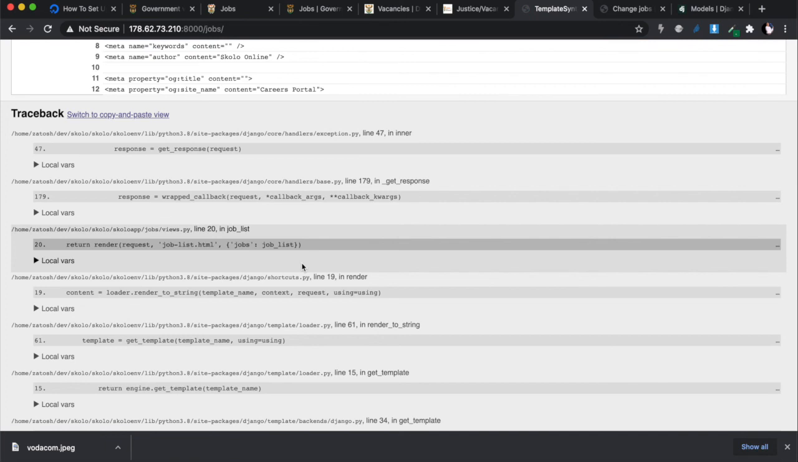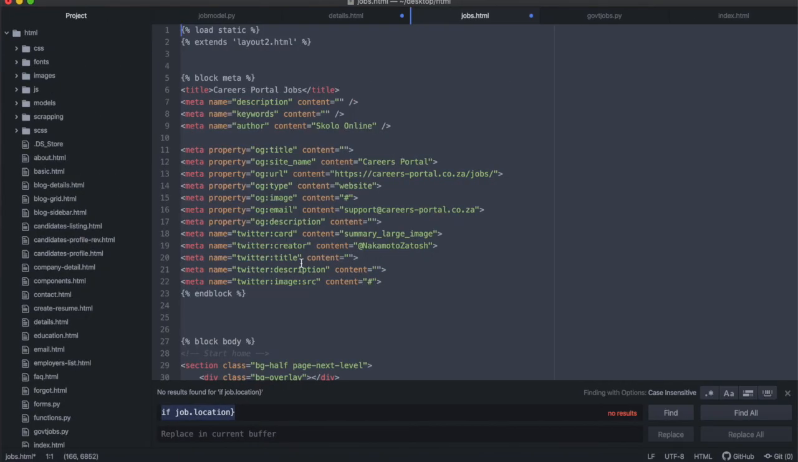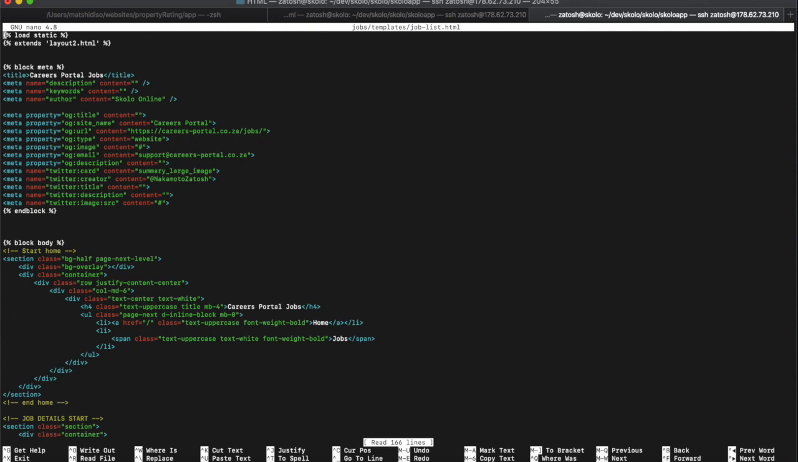We've got an issue here. Yeah, it must be the first tag. It should be, I did fix that. Oh no, not on the detail page. I think I did the opposite. What am I doing here? Let me open this. Nano job list, load static.